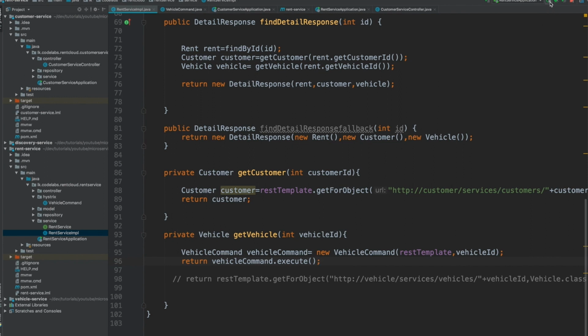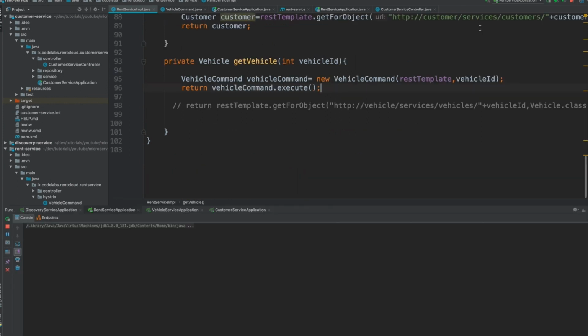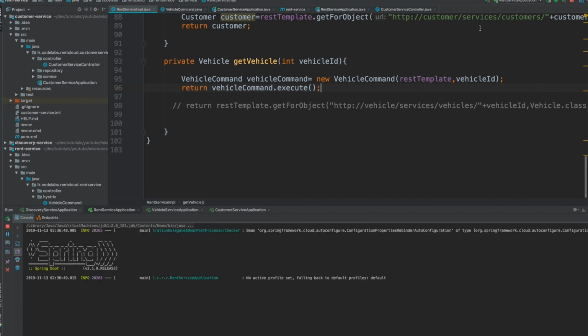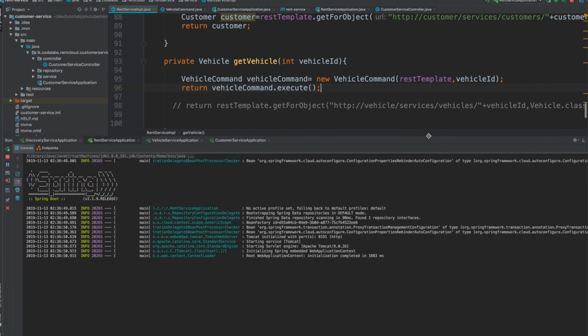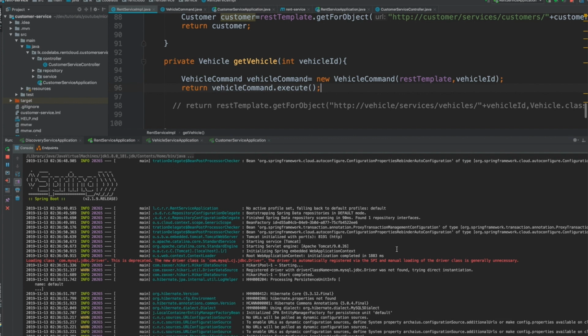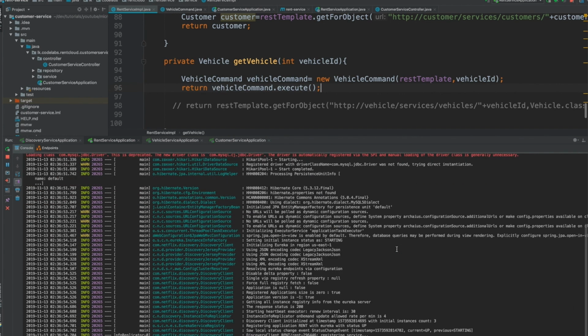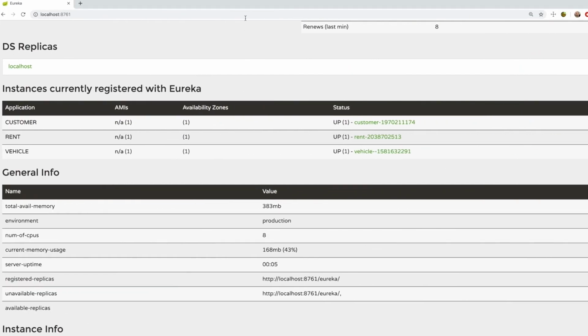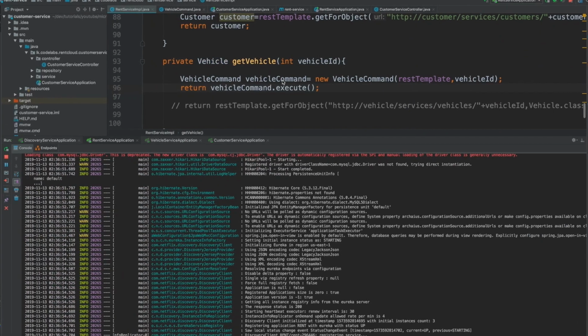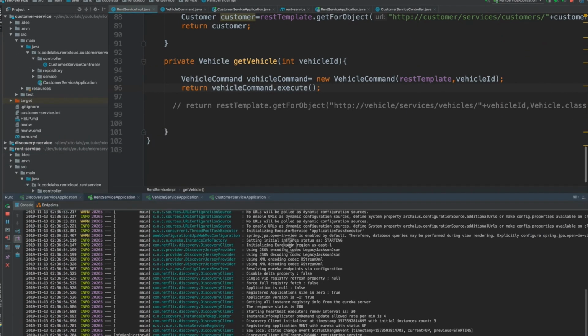So I'm going to run this. I did not change anything on the customer service, so I don't want to run that one, but I just need to run this one, okay. So now we don't use any annotation here, okay. So we'll see how it works. So you go back here. Oh, I forgot one thing. I forgot to implement the default method, right?